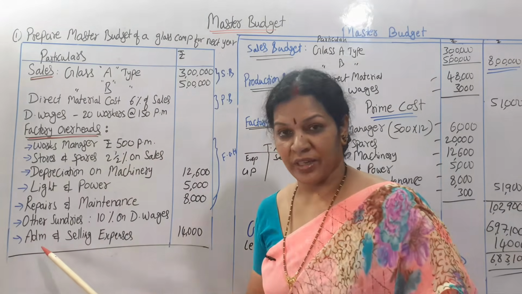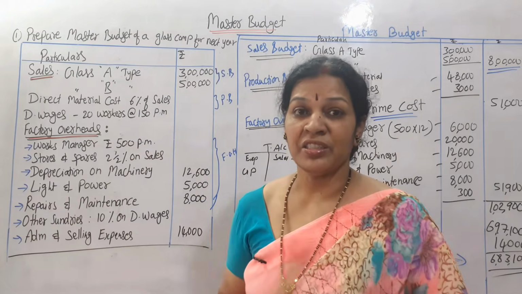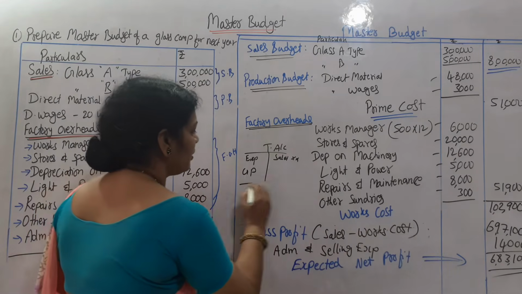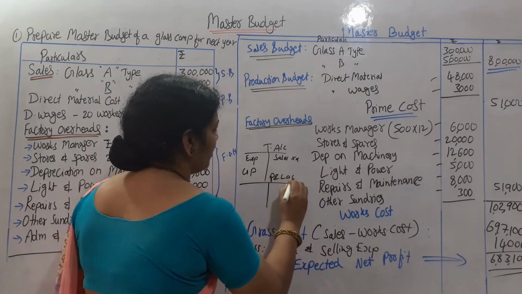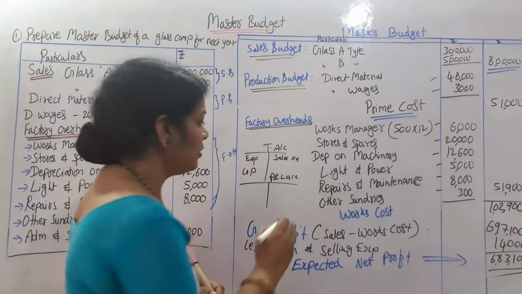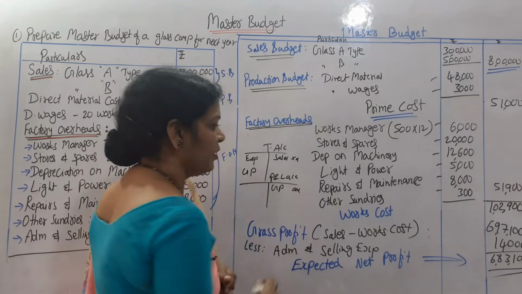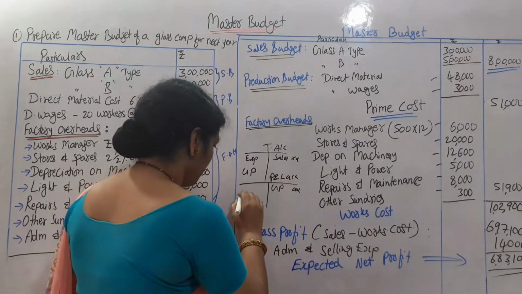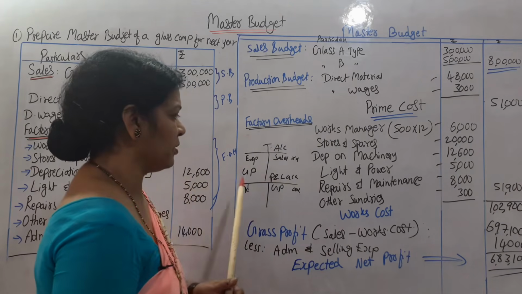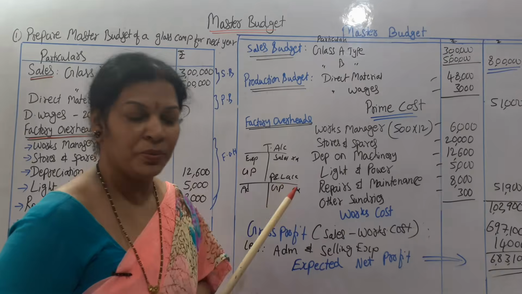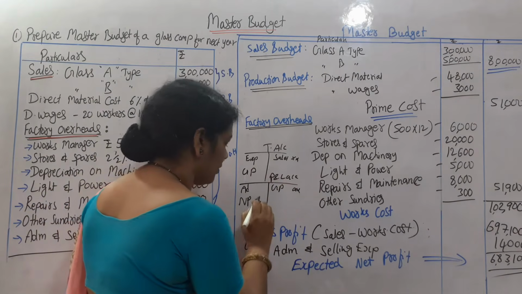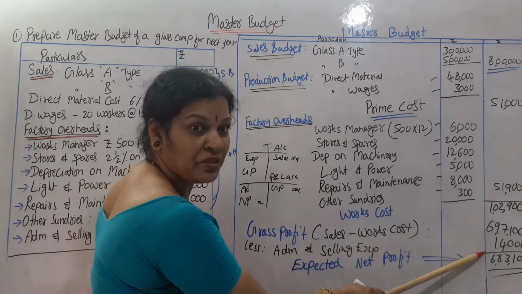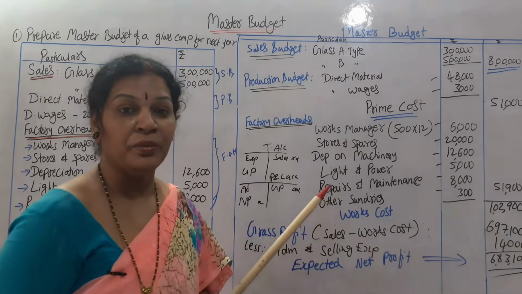This time we did not add administrative and selling expenses because they are indirect expenses, okay? Once you get the gross profit, just recollect the profit and loss account. In profit and loss account, where will the GP be? Gross profit will be on the credit side. And administrative and selling expenses will be here. GP minus administrative expenses, you will be getting net profit. The same thing we have done. Gross profit minus administrative expenses, so that you got expected net profit.